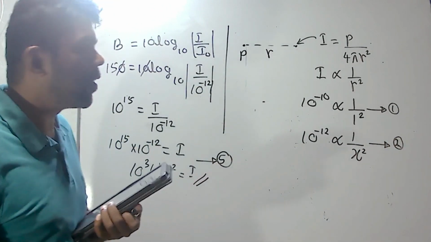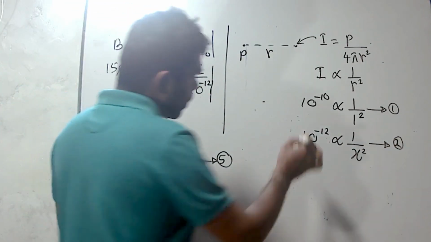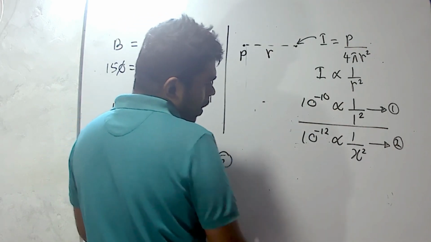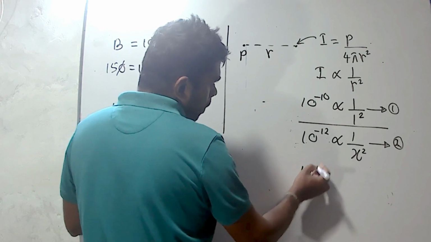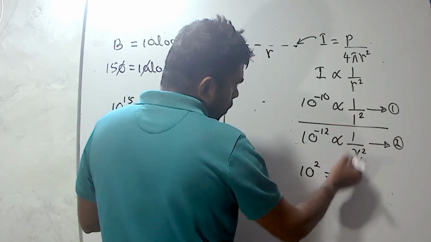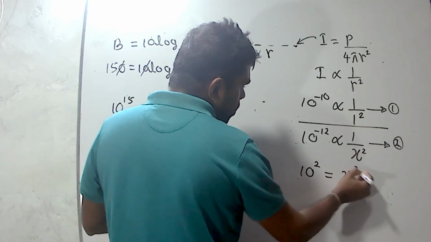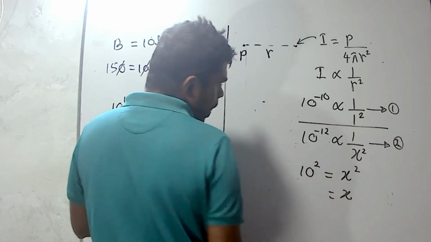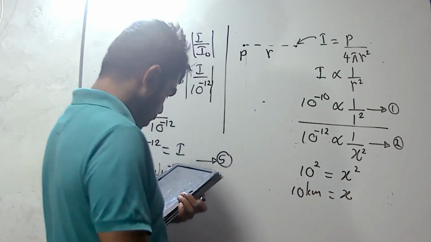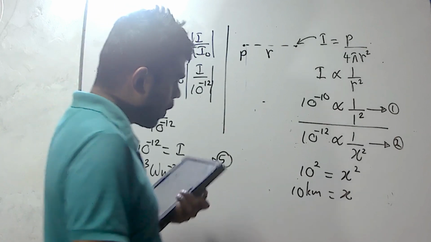Now there are two equations, so we can divide. 10 to the power minus 10 divided by 10 to the power minus 12 is 10 to the power 2, which equals 1 divided by 1 over x, which means x squared. So it should be 10 kilometers. Then the fourth one is the correct answer.